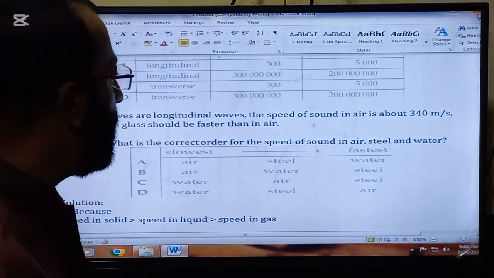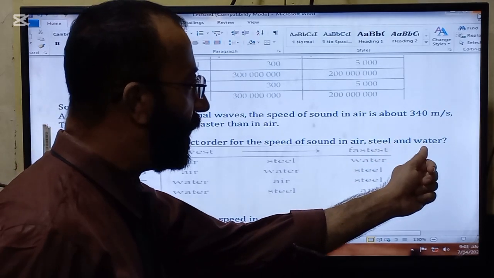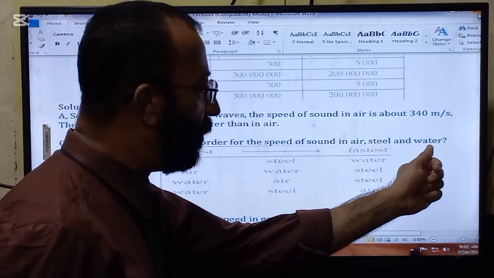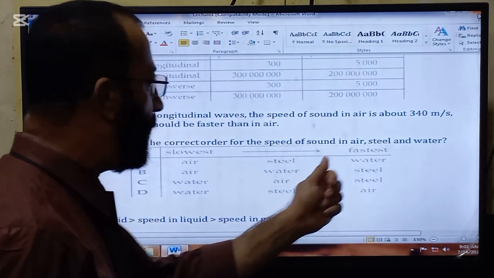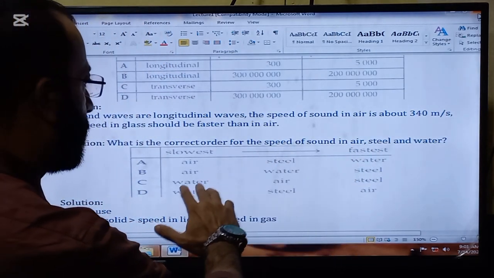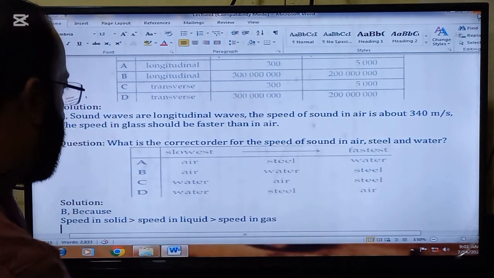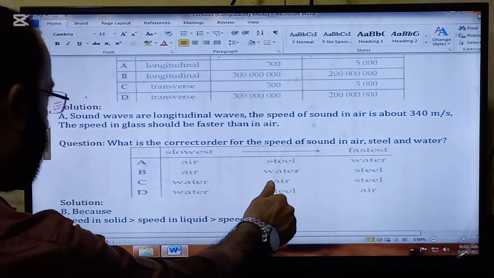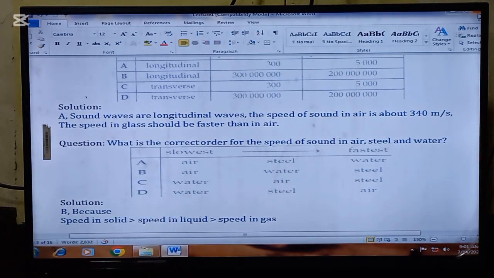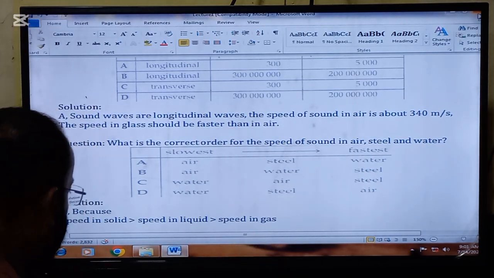So it means it will be greatest in steel, then in water, and then in the air. Then the order from slowest to fastest is air, water, and steel. So look now, B part is the right answer because speed in solid is greater than the speed in liquid, which is greater than the speed in gas.